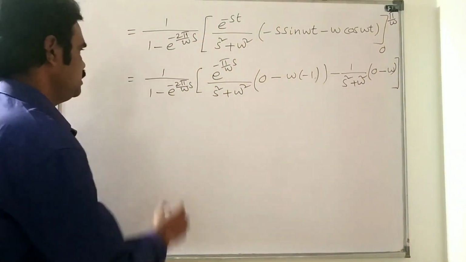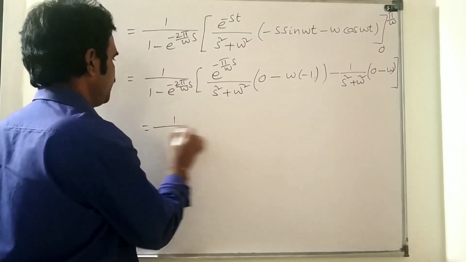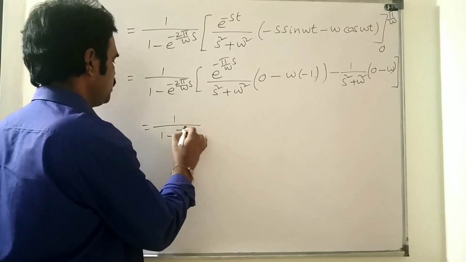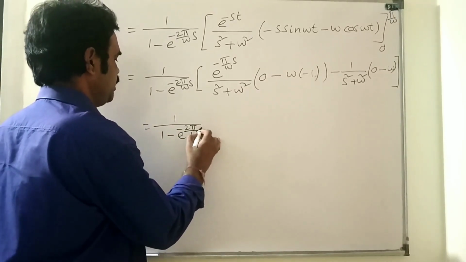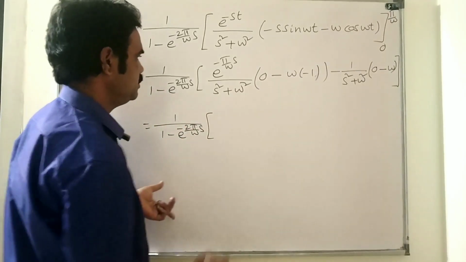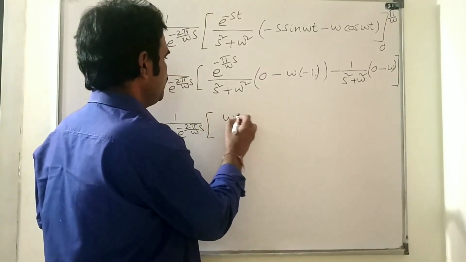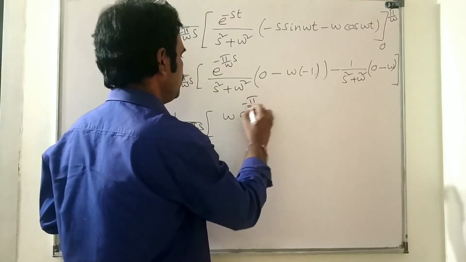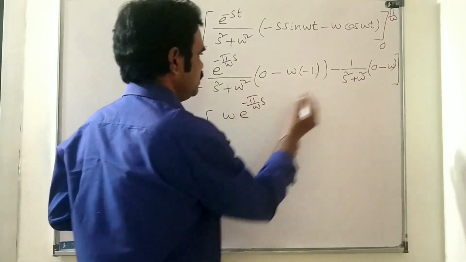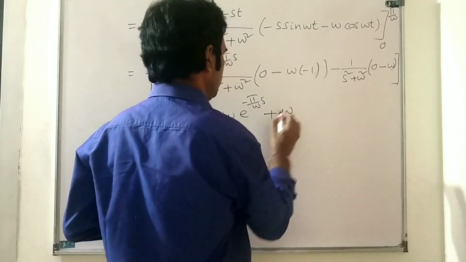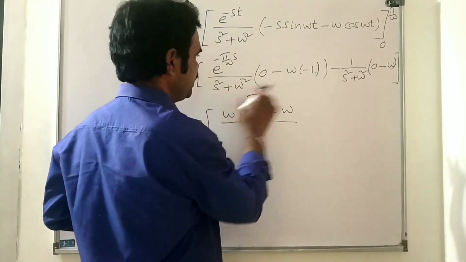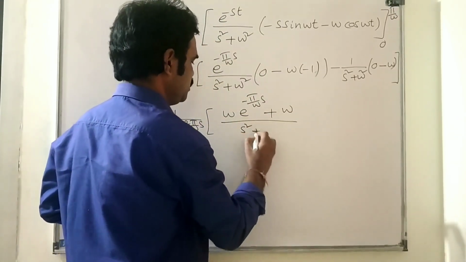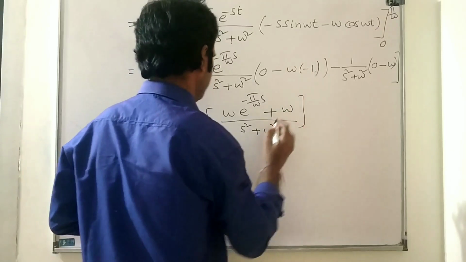Okay, that is equal to 1 by 1 minus e power minus 2 pi by omega s into omega e power minus pi by omega s plus omega, all by the same denominator s square plus omega square.